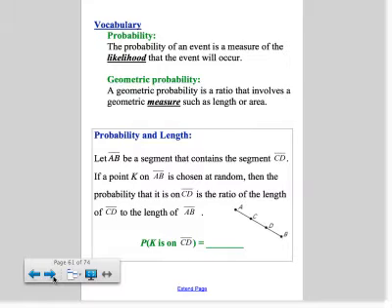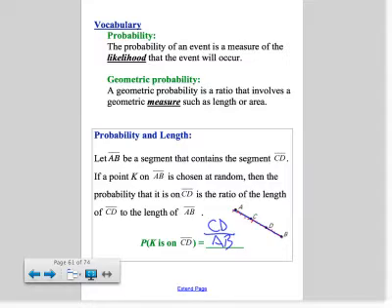Now when we look at geometric probability, we're going to look at a ratio that involves a geometric measure, usually length and/or area. Mainly we're going to look at area problems, but if you look at this first highlighted section, it says the probability in length. Let AB be a segment. In other words, here's your whole entire segment, and you have C and D on it. If a point K on AB is chosen at random, then the probability that it is on CD is the ratio of the length of CD to the length of AB. So the probability that the point is on CD is however long CD is over however long AB is, because there are so many points along this segment.